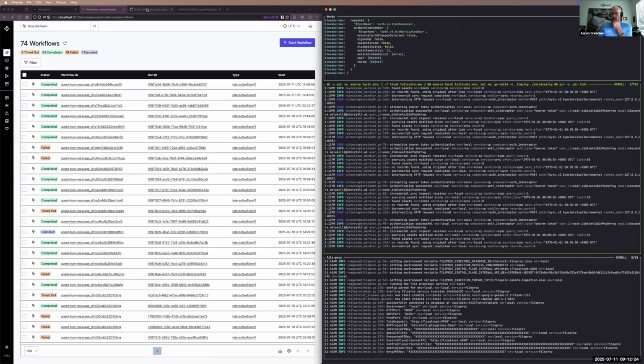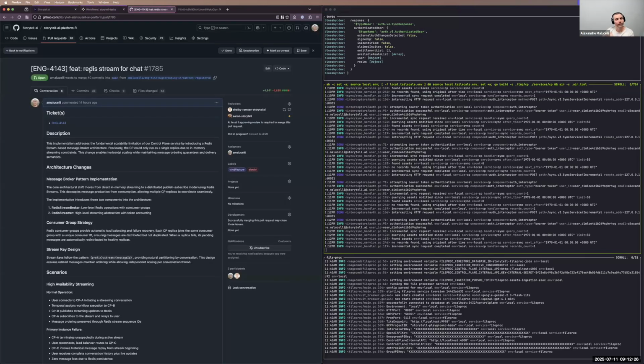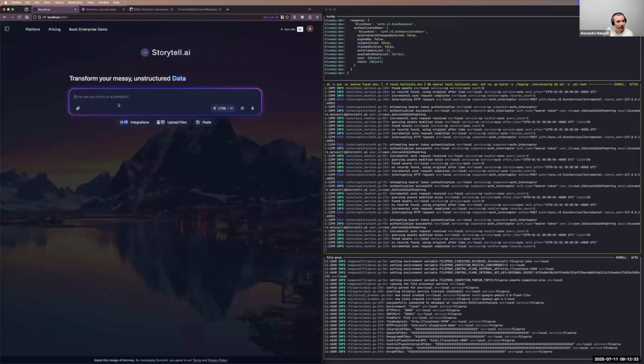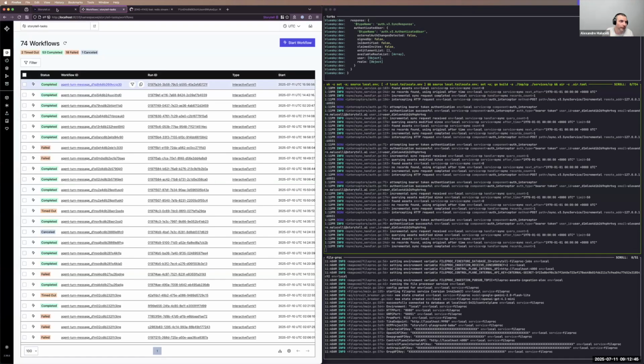So I've been working on this Redis stream for chat. Let me try to explain the problem that we're having right now with V3. Every time you ask a question in this prompt bar, this goes through our backend systems, which generate a workflow to be processed.